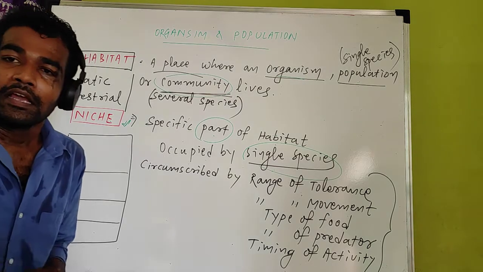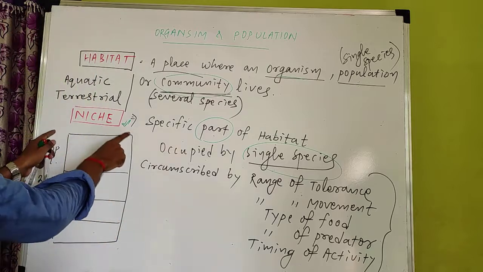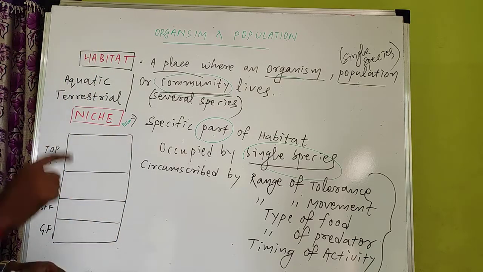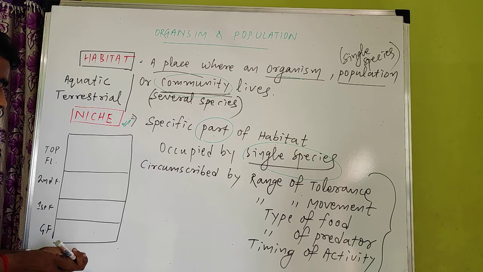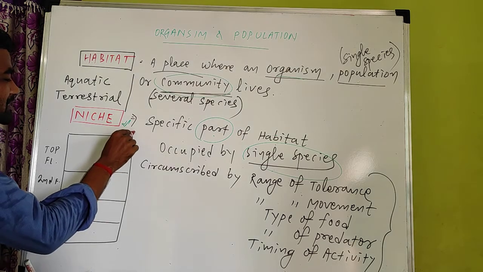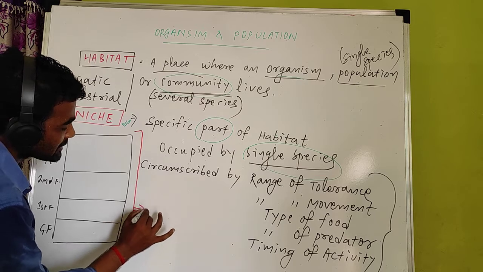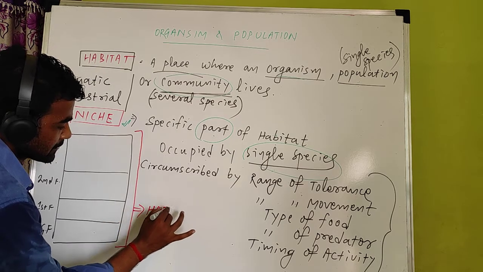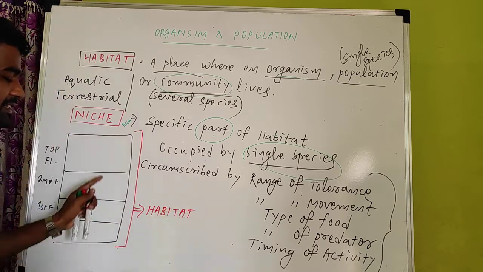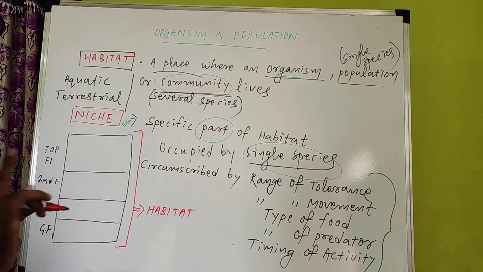Is your college a large area or a small area? Large area. So I will write your college as a habitat, from top floor to ground floor. Listen carefully. In this example I will clear all the doubts about what I have written here.